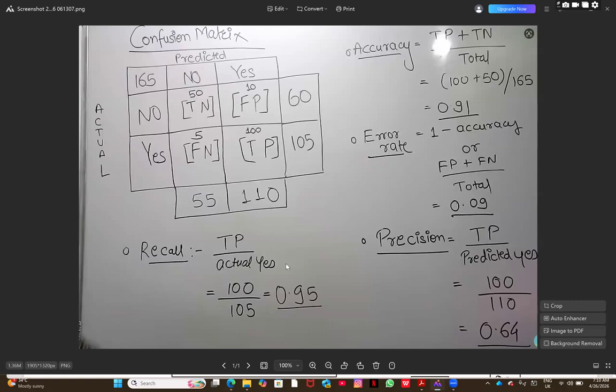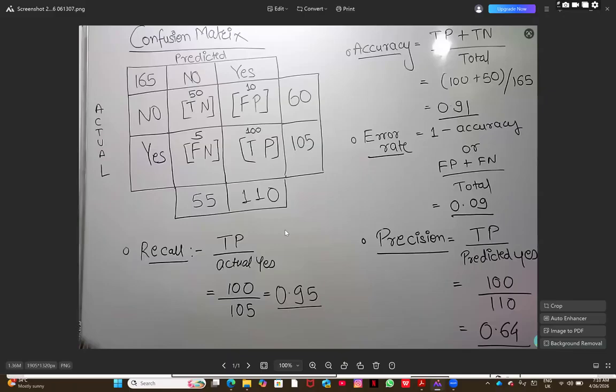So which one is actual yes? Actual yes is 105. So basically this is the actual yes. 105. So we are getting 0.95. So now you got a recall and precision, and then you can say that this is good for your unbalanced data. Now, how do you know that? From recall you are getting 95%, precision you are getting 64%, if you make it percent actually.